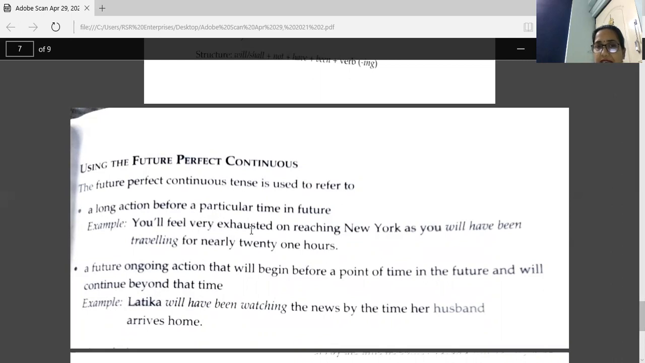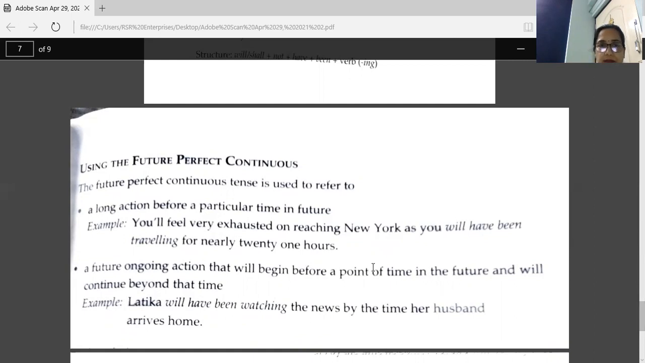You will feel very exhausted on reaching New York, as you will have been traveling for nearly 21 hours. That at some future time will start traveling, and this traveling will continue. This time period is given there for nearly 21 hours. And when he'll reach, that will be in continuation. So here we have will have been traveling. So this part shows the sentence is in future perfect continuous, or you can say that in such condition, you can use future perfect continuous tense, right?